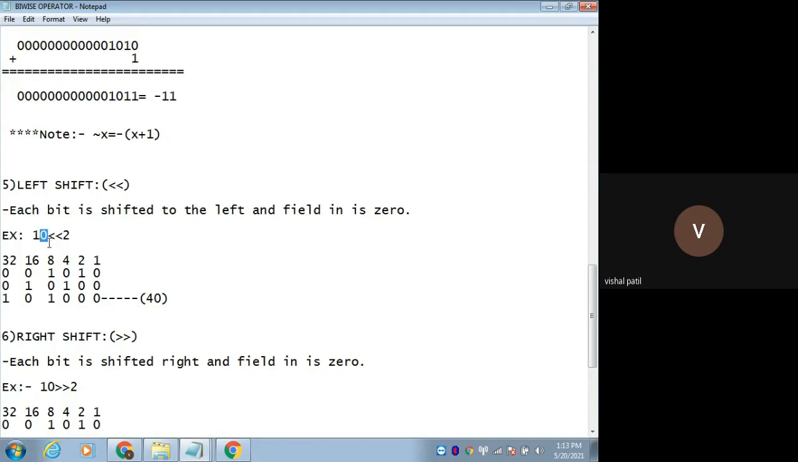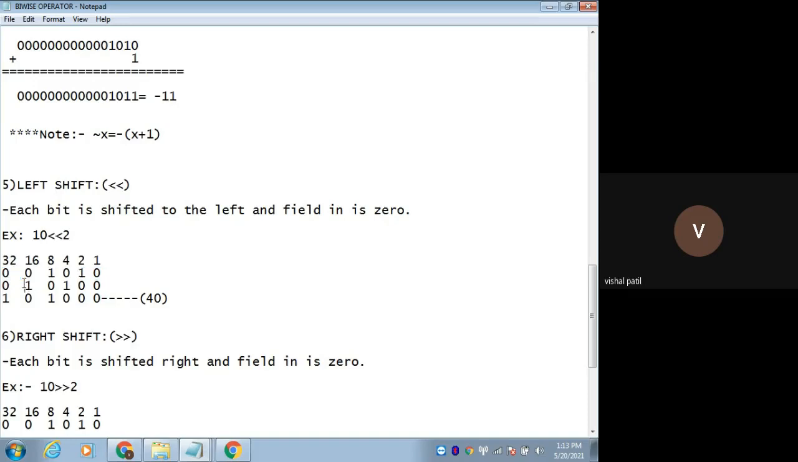Remember, the first number you have to convert into binary form. So I have converted 10 into binary form, and it will be 1010. And the second number will be the number of shifts. How many times do you have to shift it to the left? 2 times. One means one time, two means 2 times, three means 3 times. But the first number you should convert into binary form.